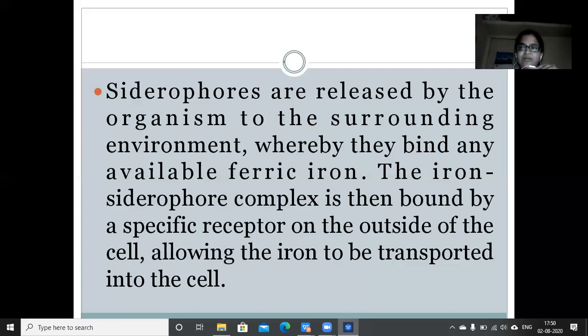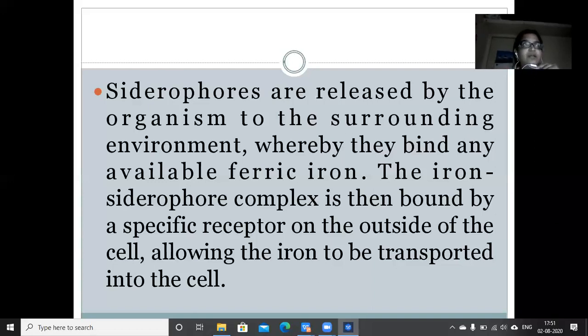So these receptors will bind to the iron siderophore complexes. They are serving the purpose of binding to the iron siderophore. Whenever the siderophores are binding to the iron, they come and bind to these receptors which are present on the outer side of the cell membrane, and then the iron will be transported into the cell, leaving the siderophore outside.